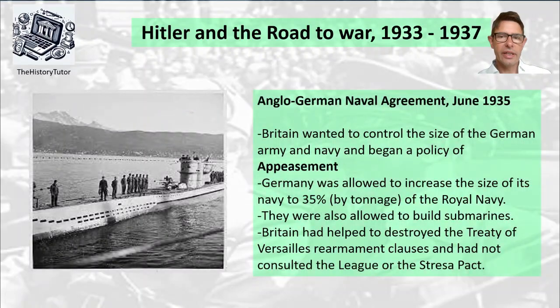Britain then, with its different path, started to appease Germany, and they set up the Anglo-German Naval Agreement. Britain wanted to control the size of the German army and navy and began a policy of peace, as I said. Germany was allowed to increase the size of its navy to 35% by tonnage of the Royal Navy. They were also allowed to build submarines again, which was very important. Britain had helped to destroy the Treaty of Versailles with this, so Britain was undermining its own Treaty of Versailles. It did not consult the Stresa Pact or the League of Nations when breaking their pacts around Stresa, the League of Nations and the Treaty of Versailles.